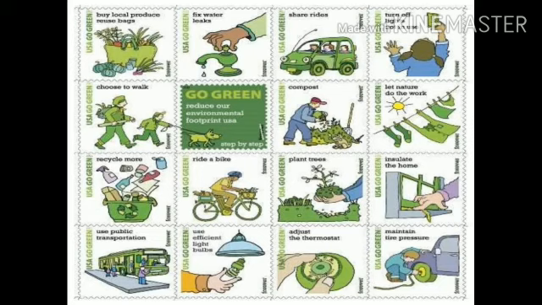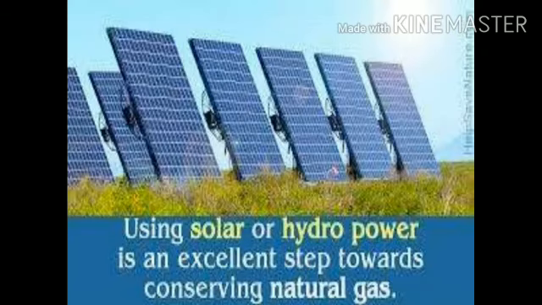Energy such as the sun, wind, and water should be used more as they cannot be exhausted. Like nowadays, solar panels are used for producing electricity. This is also a method to conserve natural resources.